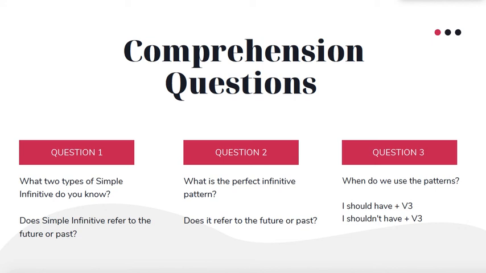What two types of simple infinitive do you know? Does simple infinitive refer to the future or the past? What is the perfect infinitive pattern? Does it refer to the future or past? When do we use the patterns? I should have plus past participle, I shouldn't have plus past participle.